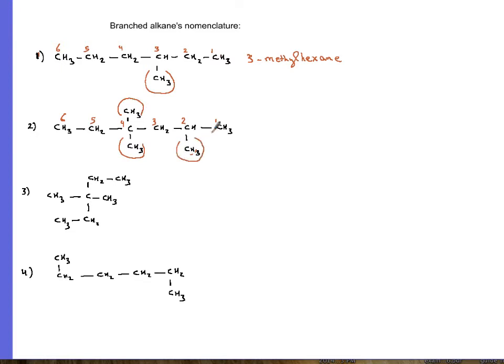So we are going to combine them. This is 2, comma 4, repeated 4, hyphen, you have 1, 2, 3, therefore we call it trimethyl, and your last name, which is hexane again.